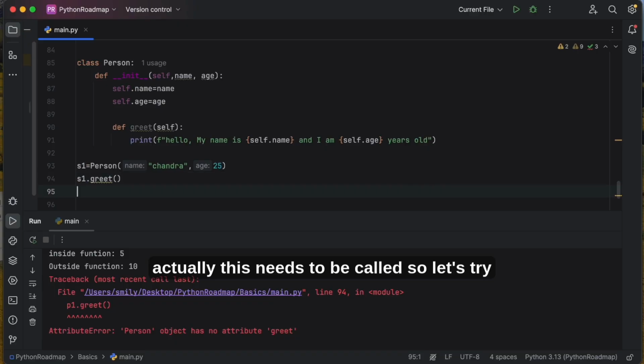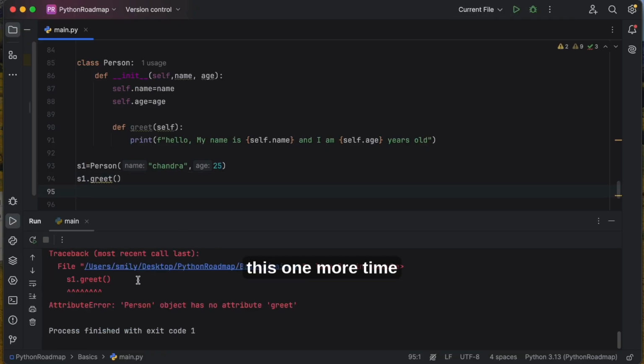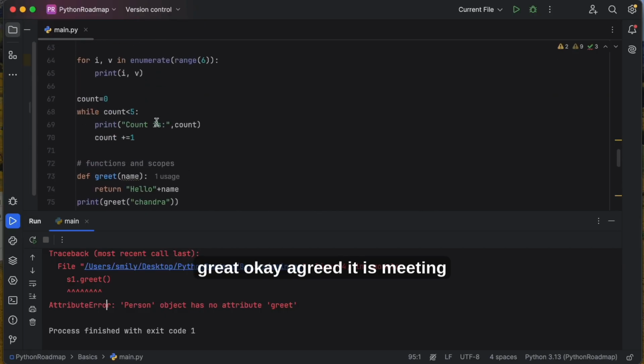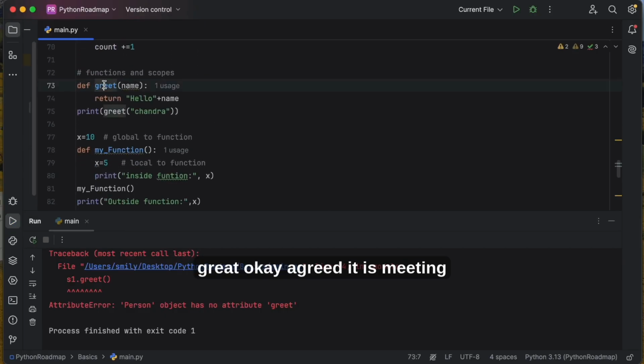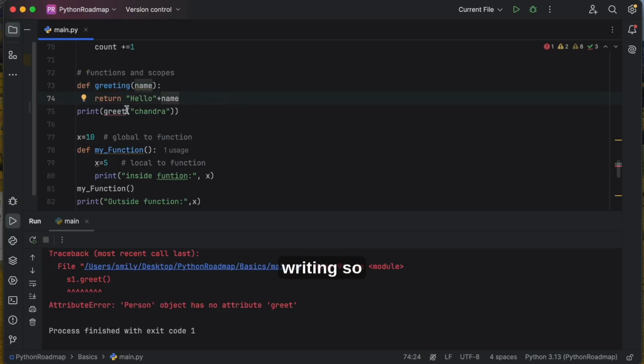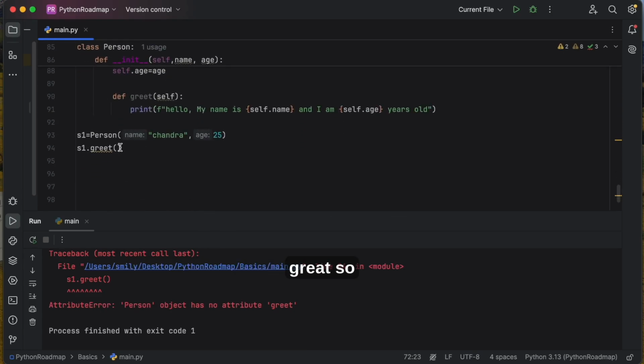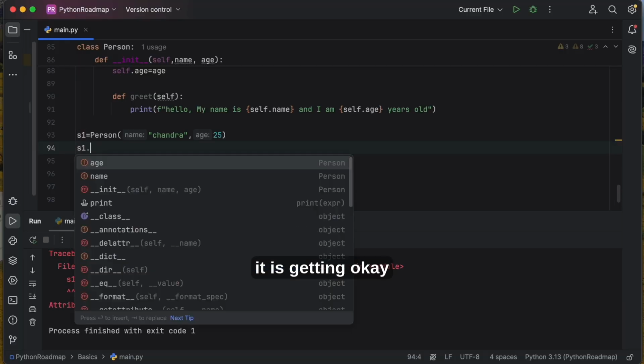Actually this needs to be called, so let's try this one more time. There is some issue. Is there any other function called greet? Okay, greet, it is meeting here, greeting of name, greeting. So maybe there is a mismatch in the definition call greet.